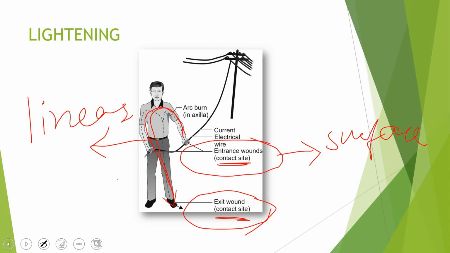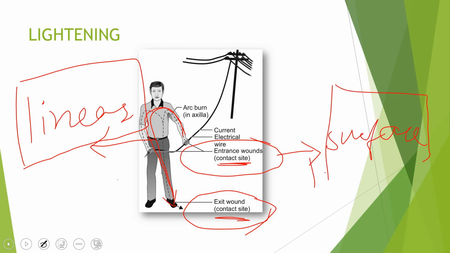The current is just passing through and finally leaving the body of the poor victim. So there will be two patterns of electrical lesions found on the body. First one will be the entry, where there will be surface burnings, and the other will be linear markings, which will help you determine the course that the lightning took as it moved from the site of entry to the site of exit.